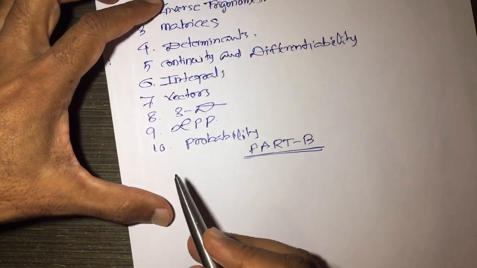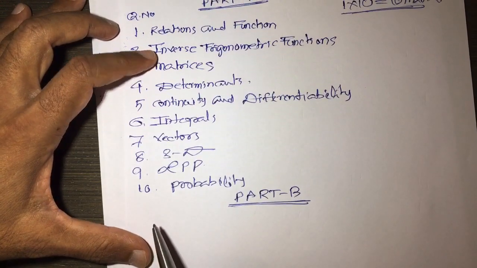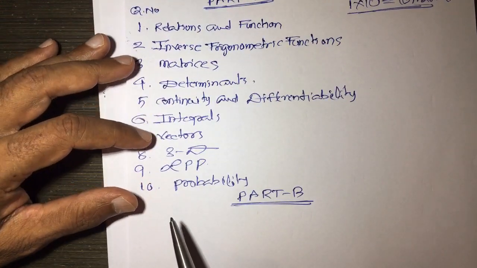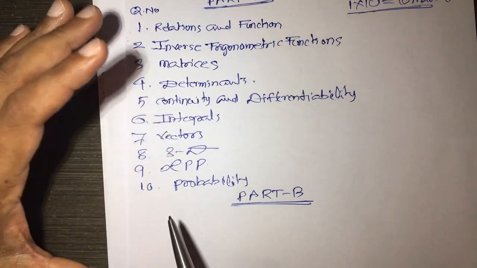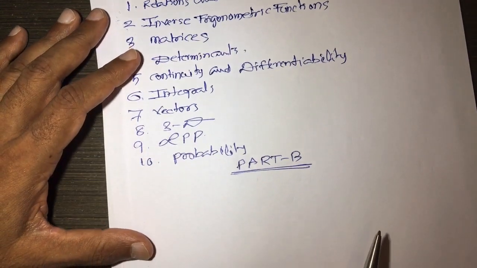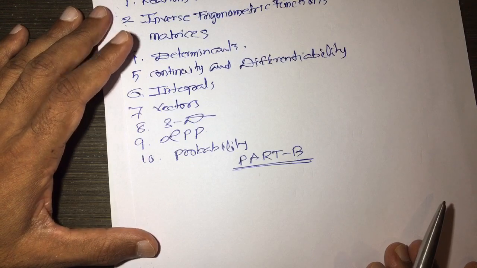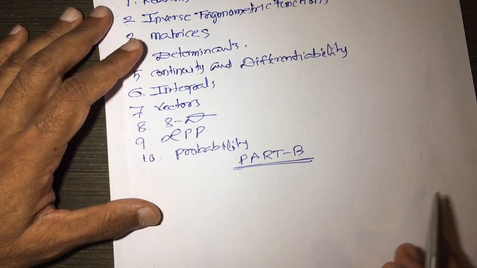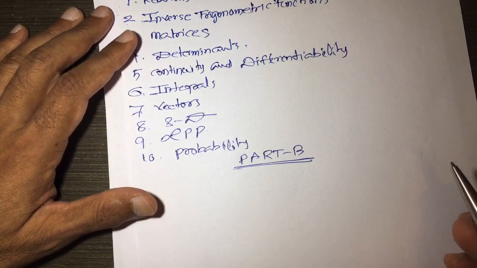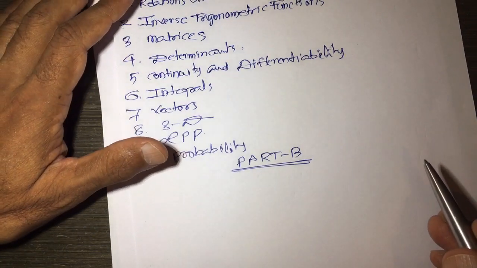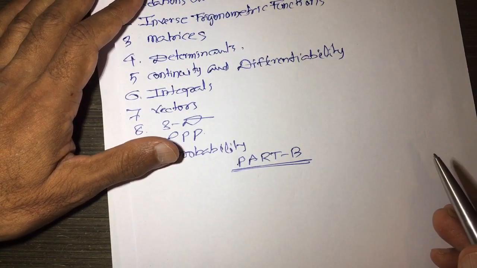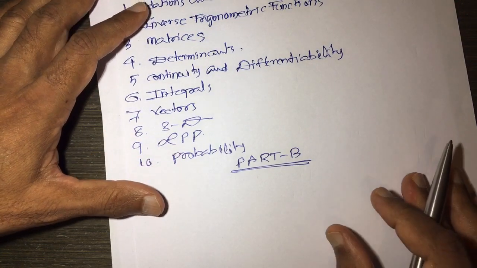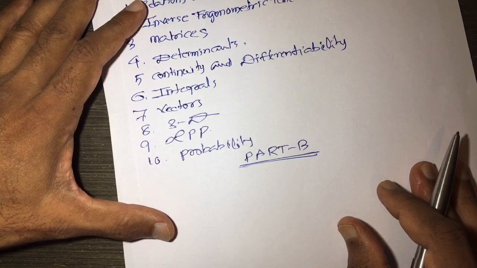Here the chapters are relations and functions, inverse trigonometric functions, matrices, determinants, continuity and differentiability, integrals, vectors, 3D, LPP and probability. So, remember here there is no question on application of derivatives and application of integrals. These are the two topics where you will not get a question in part A.